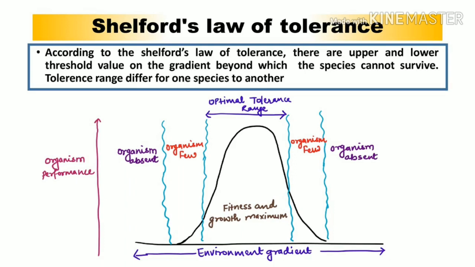And in the optimum range, an organism performs its best, mainly in the form of reproductive success as well as growth. So this minimum and maximum value is going to help us fix the limits, that is the minimum limit and maximum limit. But obviously the best growth as well as the best performance, we are going to observe in the optimum range, not in the minimum, not even in the maximum.